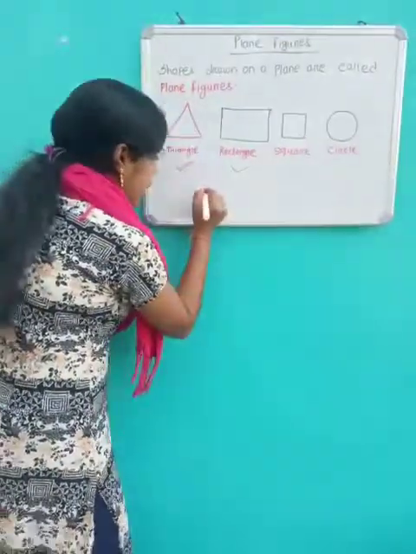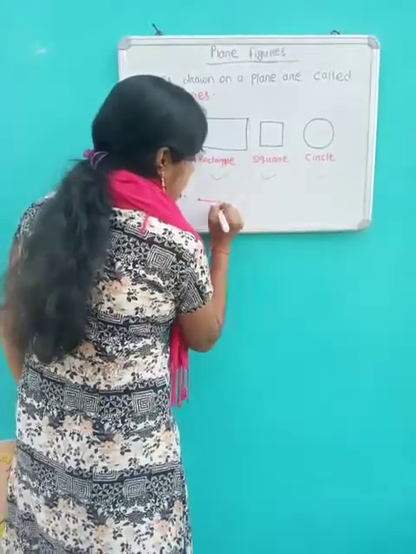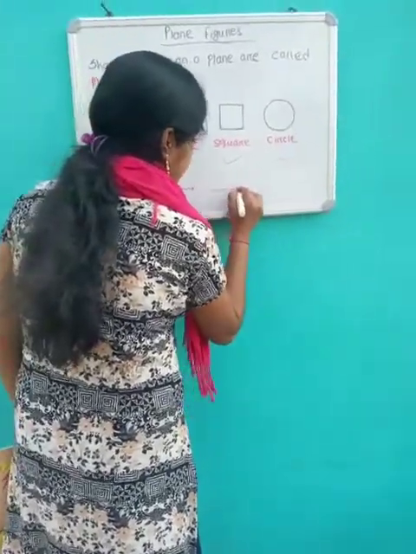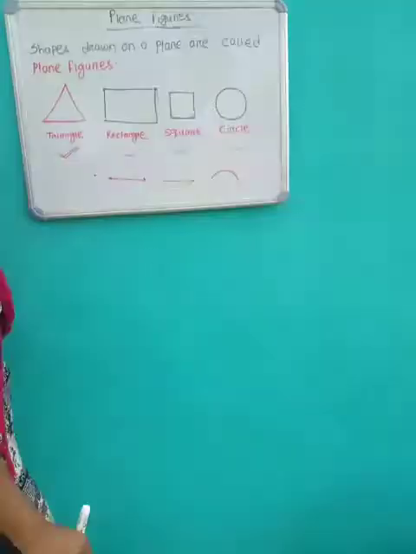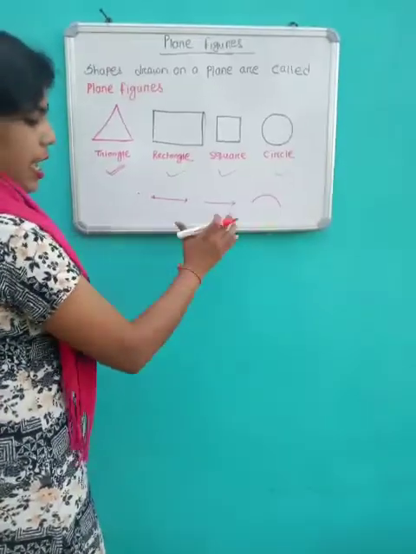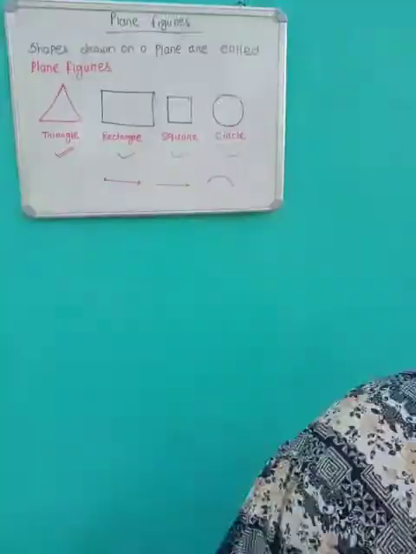Using points, lines, rays and curved lines, we can draw this type of picture. Okay. Today we will also learn about the plane figure, the triangle. What do you see here?